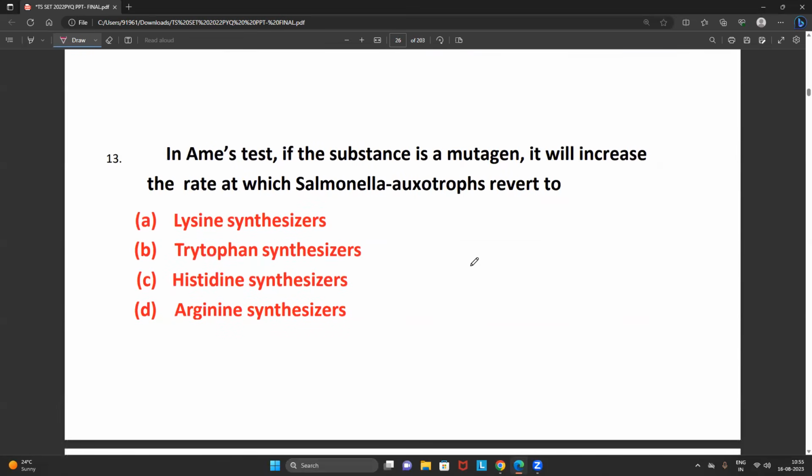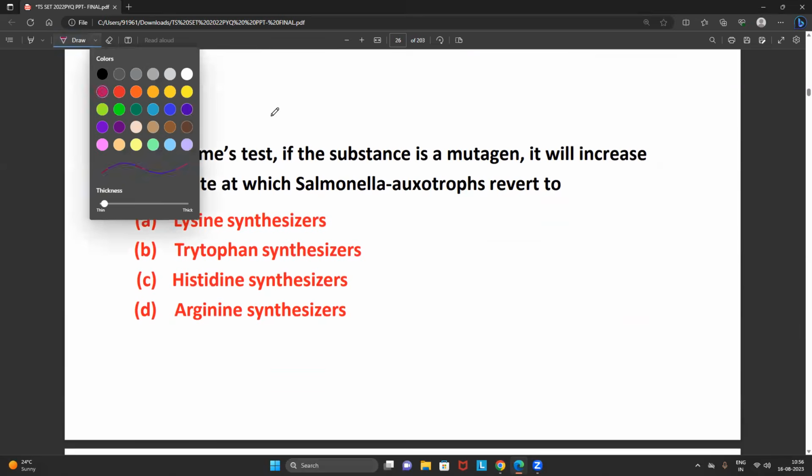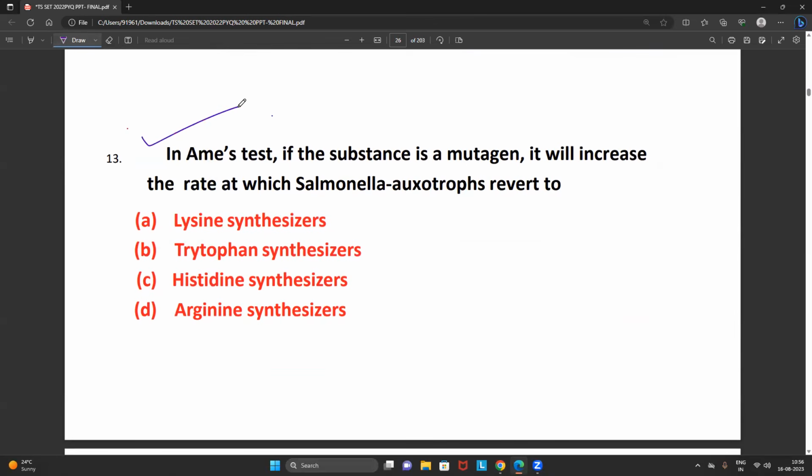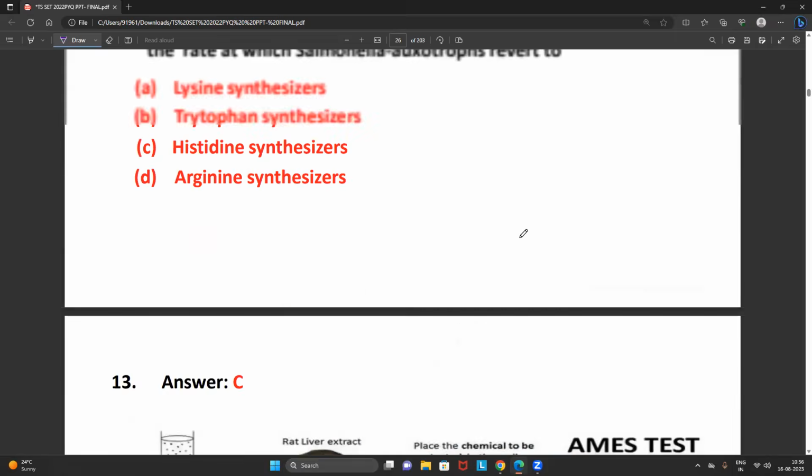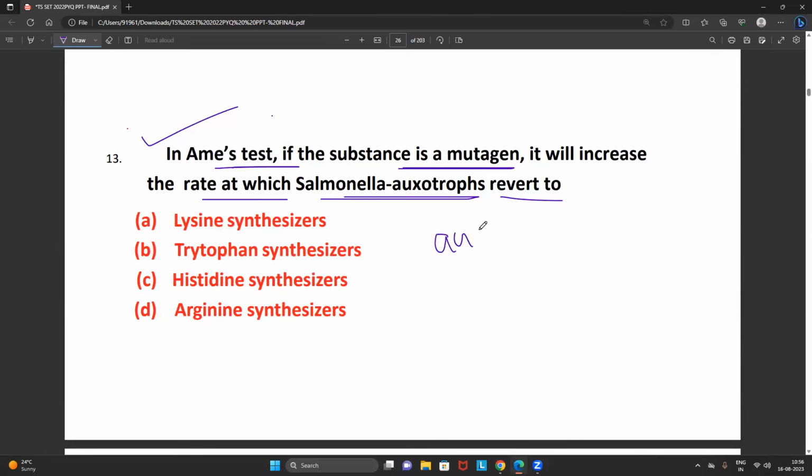Okay. Then the direct simple question. It's not a very difficult question, but an important question you have to understand, because the Ames test is asked very commonly in the exam. In the Ames test, if the substance is a mutagen, it will increase the rate at which Salmonella auxotrophs revert to prototrophs. First of all, the students have to understand the difference between auxotrophic and prototrophic.